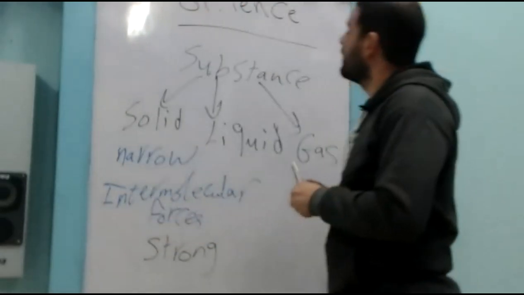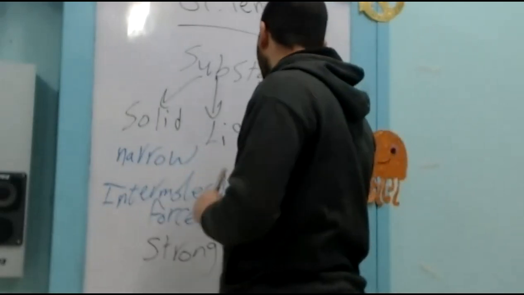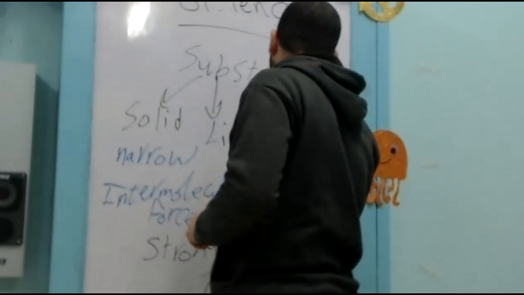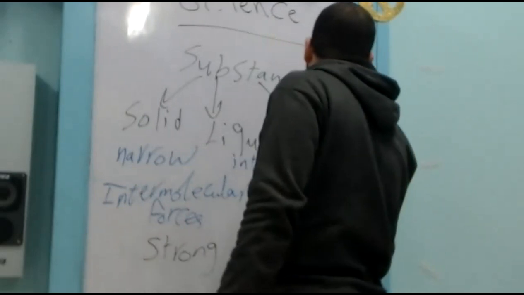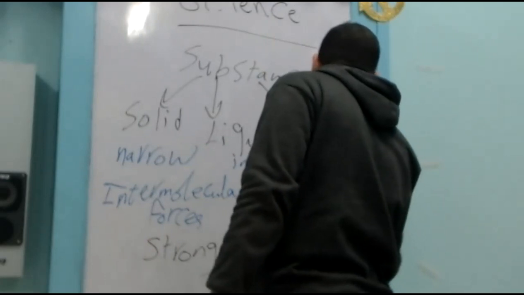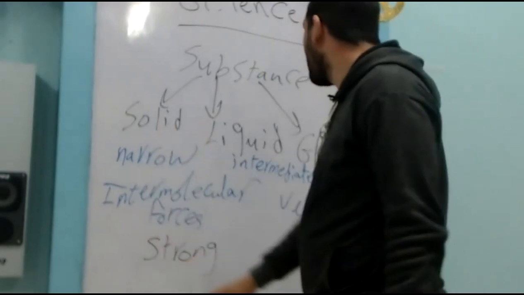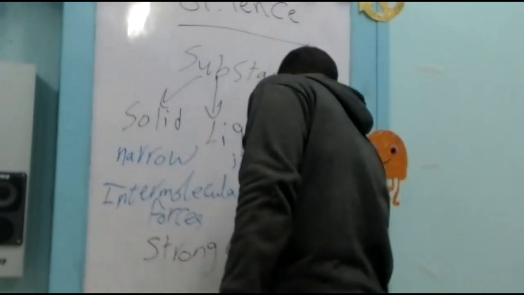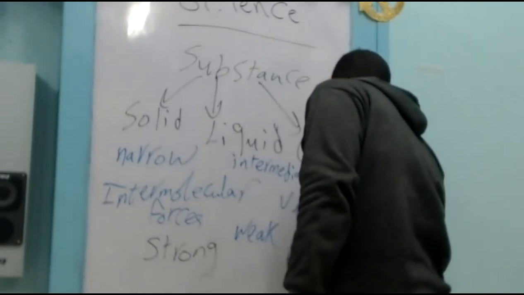In case of liquid, the intermolecular spaces are intermediate, while in case of gas, they are very large. Intermolecular forces in solids, as we said, are very strong. In case of liquids, they are weak, while in case of gas, they are very weak.